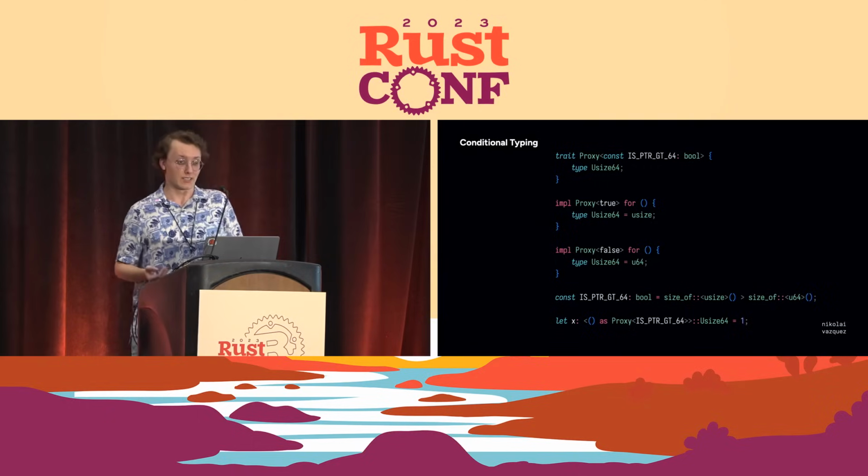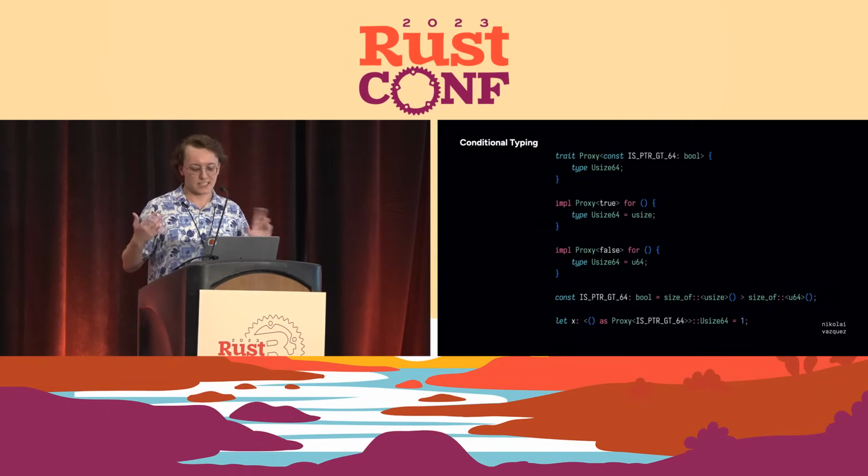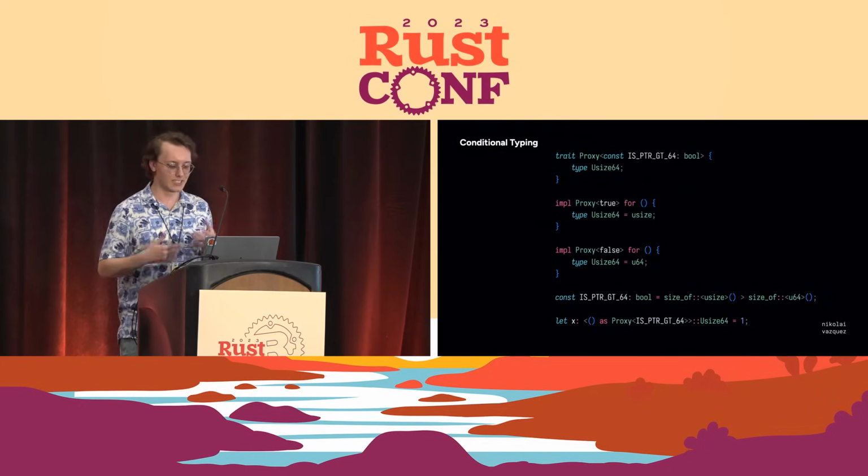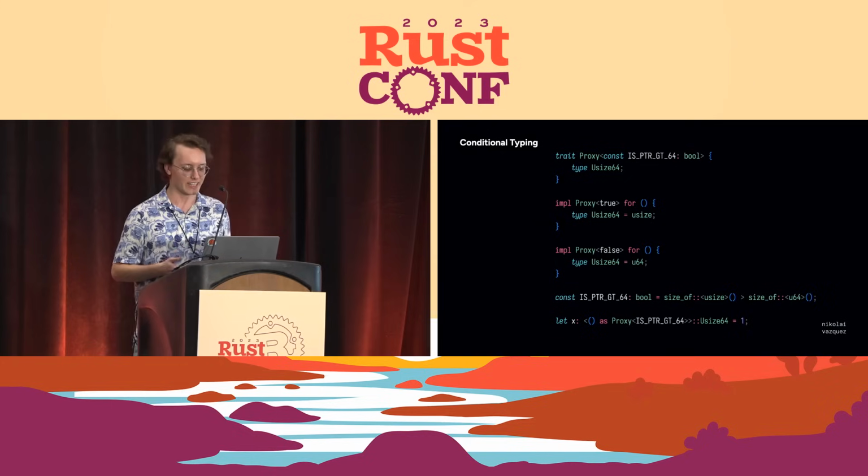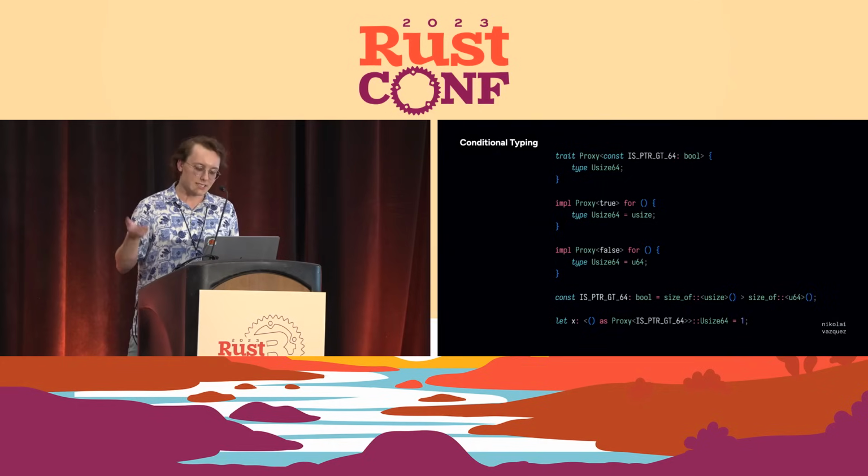And this is really clunky. It does get us to where we want, but this is really weird code to look at. It's not really the best maintainable thing, and you're not really gonna want to have to say, oh, unit as proxy is greater than U64, usize 64, just to be able to be dynamic at compile time over whether you're using usize or U64.